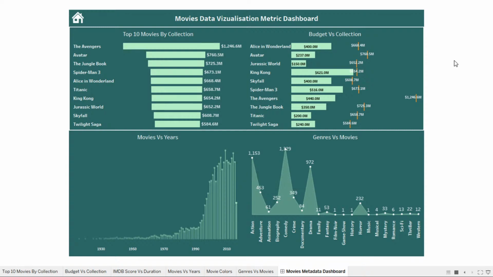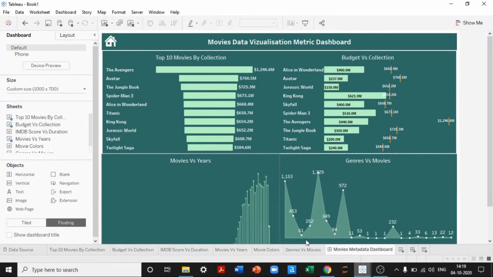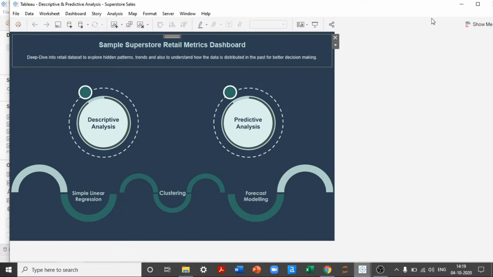Dashboarding is a visual medium, so every single thing matters. The color combination matters a lot. You need to have a real good taste in identifying the colors that can actually blend together. The more the blending happens, the better it will look in terms of visualization. So you need to be very careful about the objects, the colors, and everything else related to your dashboard.